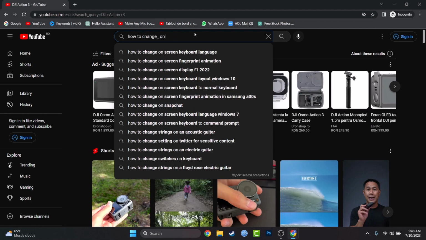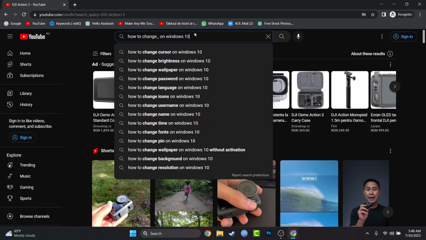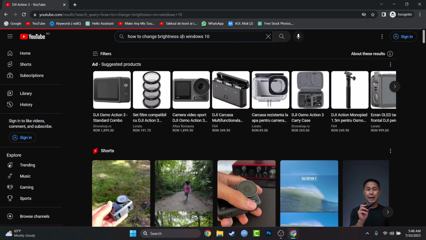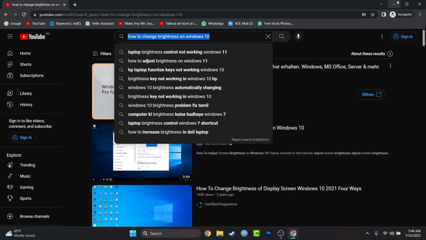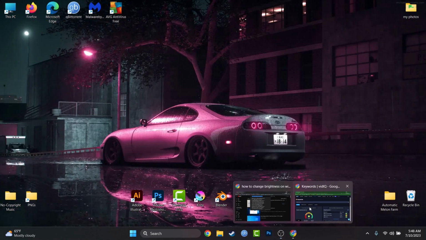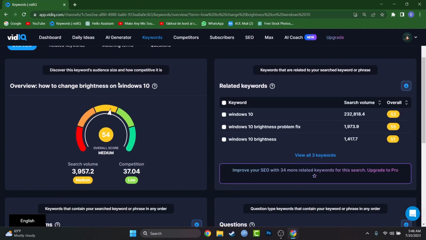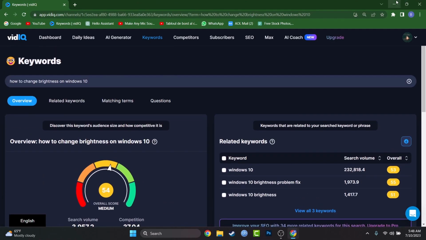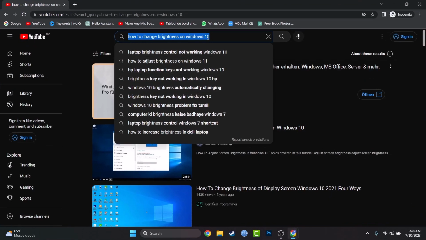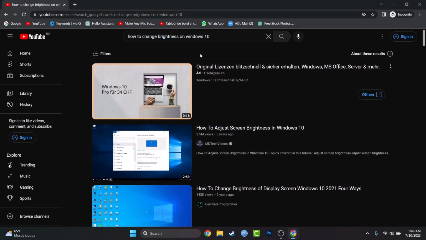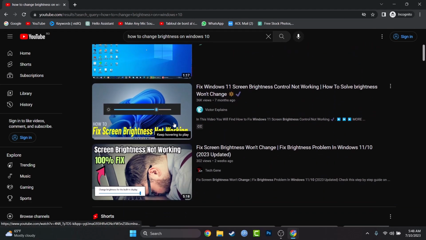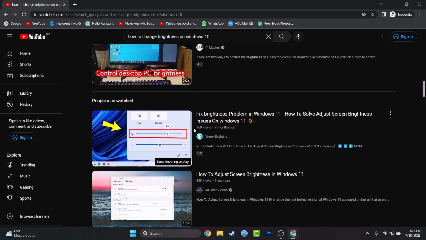How to change Windows 10, if you're doing tutorials for that. You can see people are searching how to change cursor on Windows 10, how to change brightness on Windows 10, how to change wallpapers on Windows 10. And that's awesome. You'll have to take every related keyword that YouTube is recommending you, put that into vidIQ, and let's have a look. It's not that terrible, but I'm still not doing it at 54 overall, because I can see tons of people. So how to adjust brightness? 1, 2, 3, I think it's 4, but yeah, tons of people.